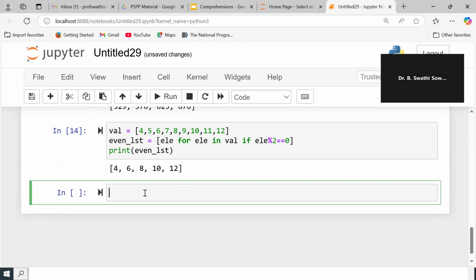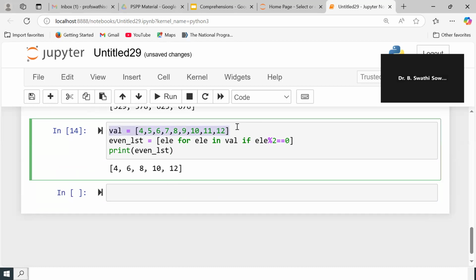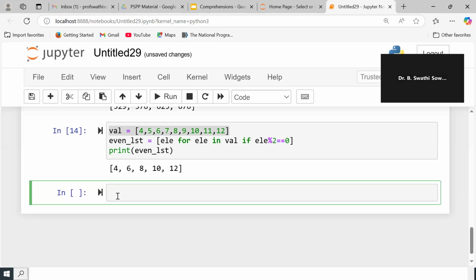And from the same list, these values are the same, I want odd. Now tell me how to get that odd list. So odd list is equal to the same; we have to take these kind of brackets. I want an element. Now tell me the logic.